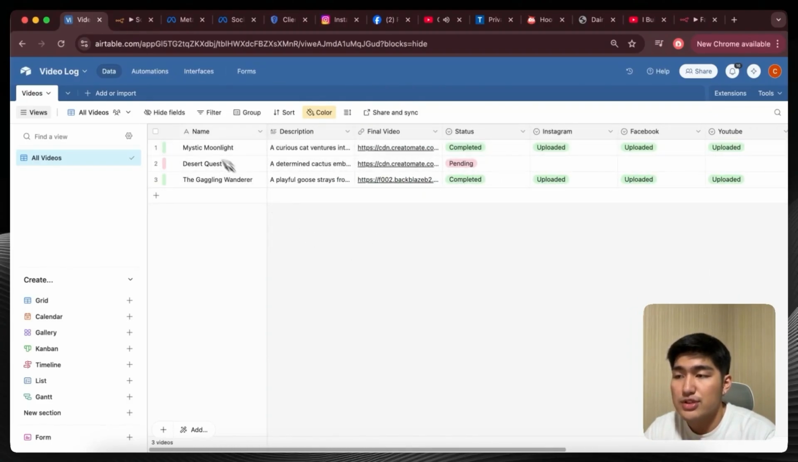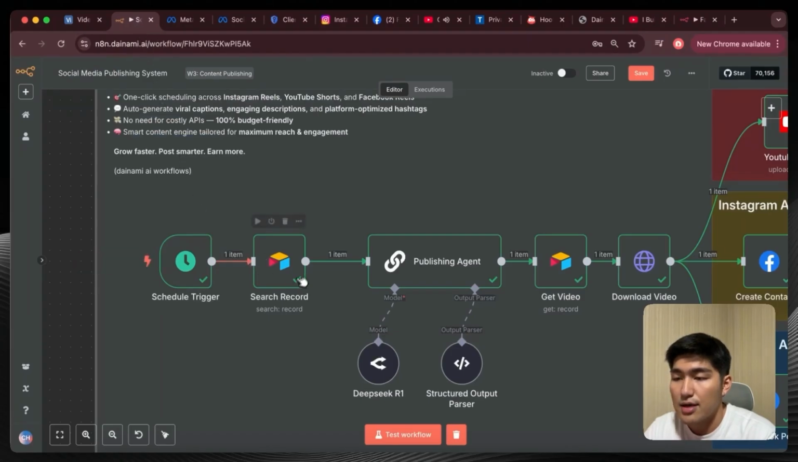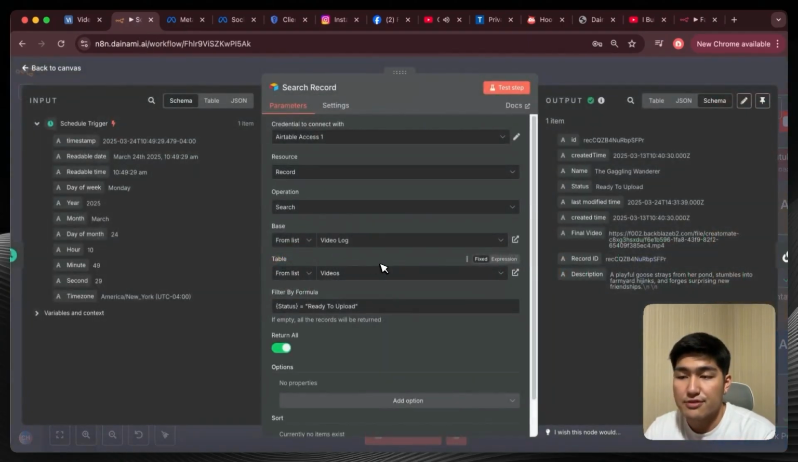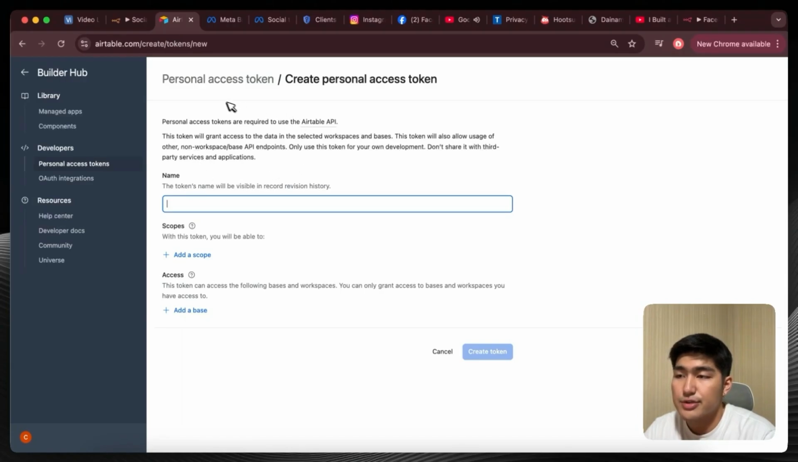Okay. And so once you have the Airtable set up, what we're going to do is go back to n8n, and then we're going to open up the search record node that we have created. From there, you want to make sure you have connected to your credentials. You want to make sure the base and the table are created accordingly as well. And so to create your credentials, you want to go into